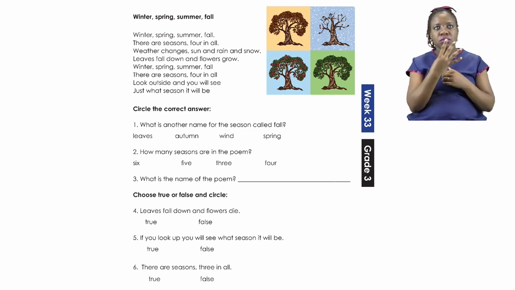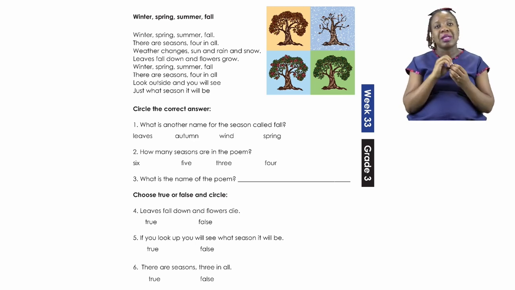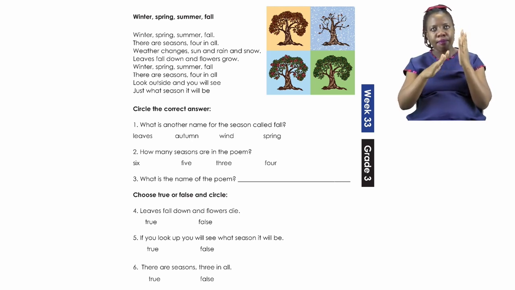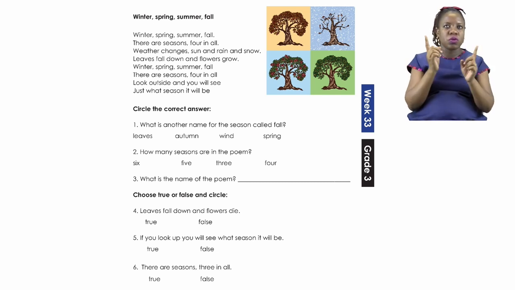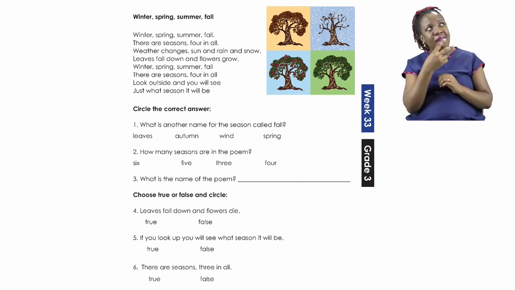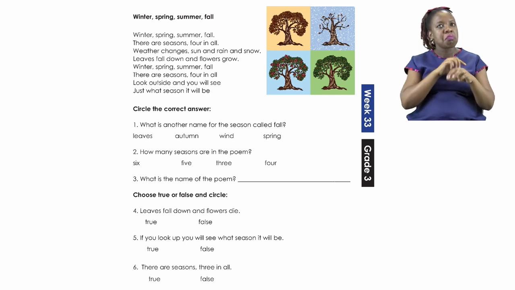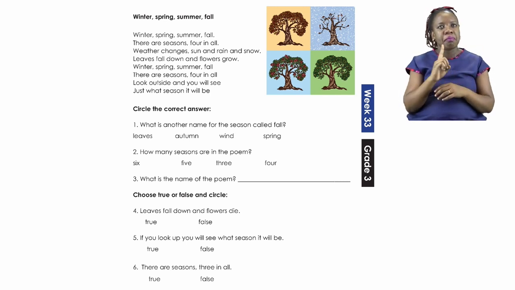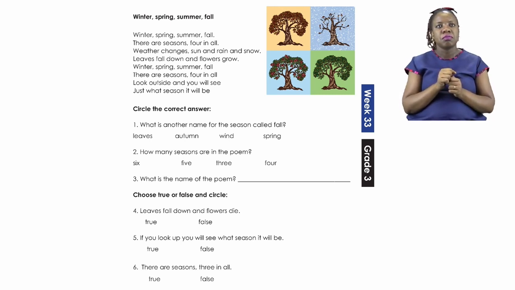For number 4, leaves fall down and flowers die. Is it true or is it false? You must choose and circle. Number 5, if you look up, will you see what season it will be? Is it true or is it false? And for number 6, there are seasons, 3 in all. Is this true or is this false? All right, everyone.